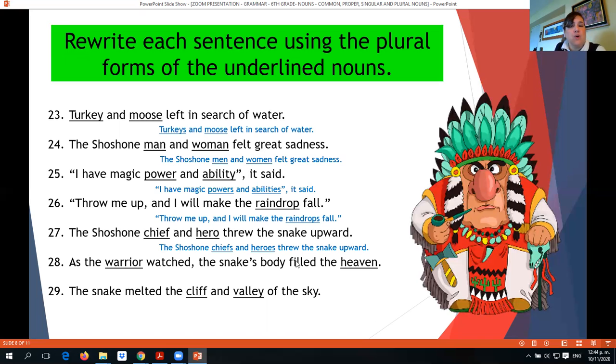So we have to change warrior and heaven to plural. We have, as the warriors watched, the snake body filled the heavens. Okay. And 29, the last one: the snake melted the cliff and the valley of the sky. We have to change cliff and valley to plural. We will get the snake melted the cliffs and valleys of the sky.